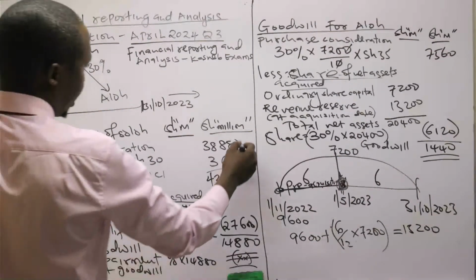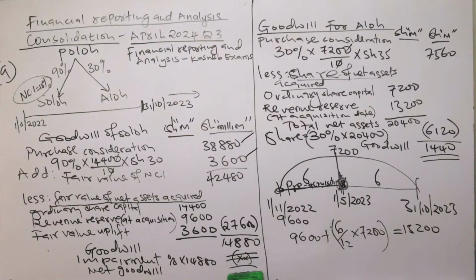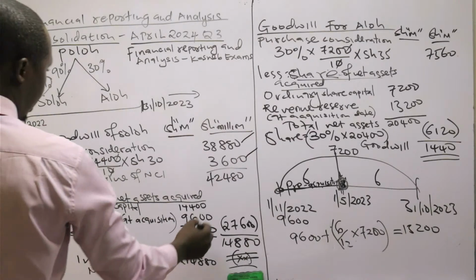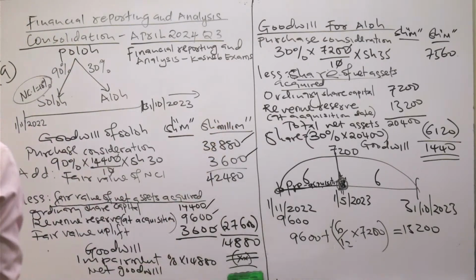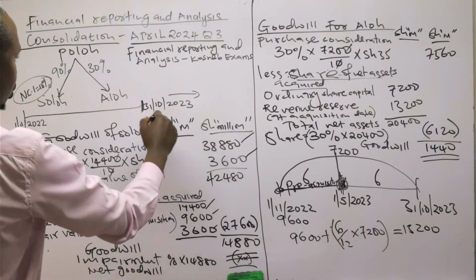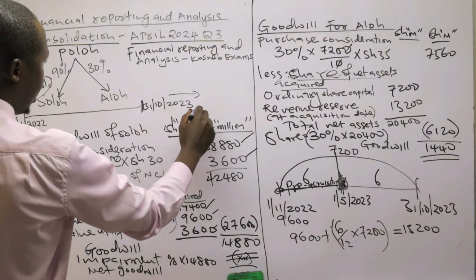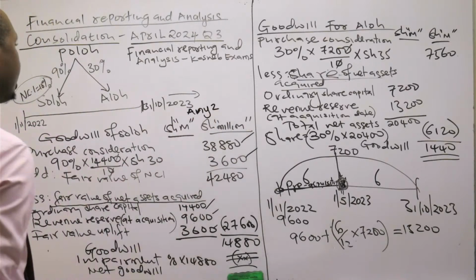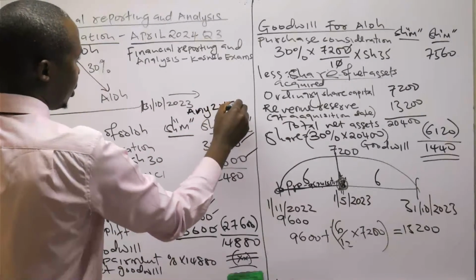For this one, they were marking this, this, and this. Out of 1, 2, 3, 4, 5, any 2 entries correct, they multiply by 1, you get 2.